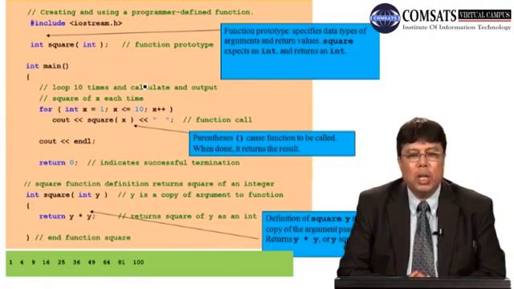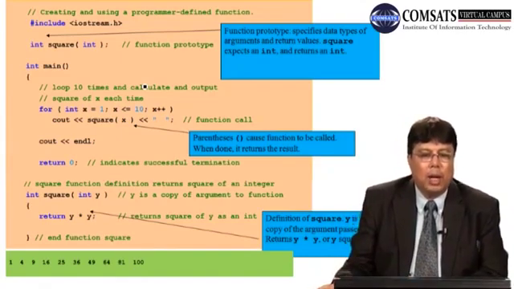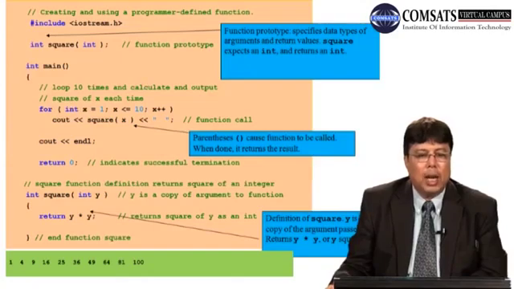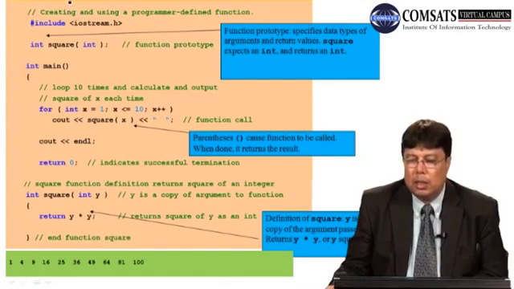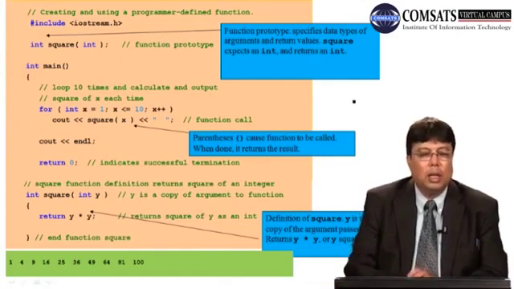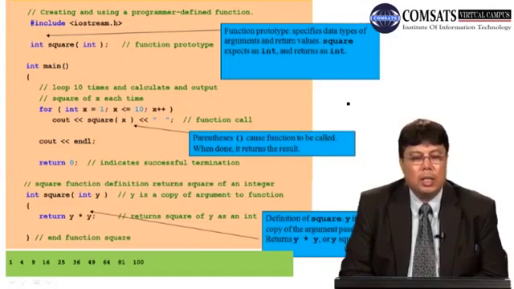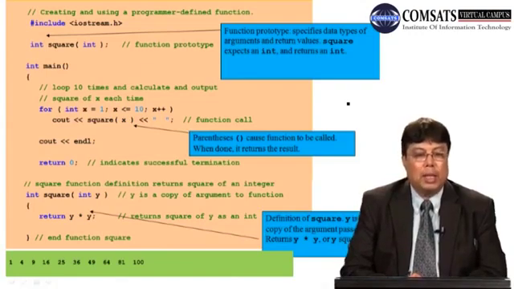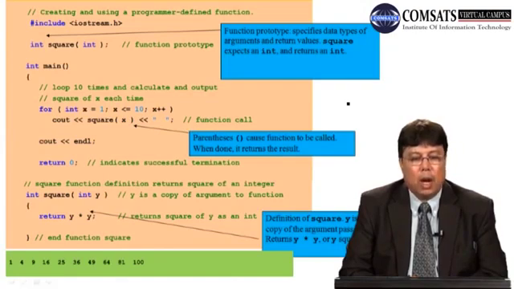So creating and using a program defined function, iostream here, then I have a prototype here. Can you see that? It is int square. Let me take my cursor. It's not possible to take the cursor with this color. So int square integer is basically the function prototype. After that is int main. Int main is a loop of 10 times and calculates an output square of x. I've used it in one of my previous slides as an example.